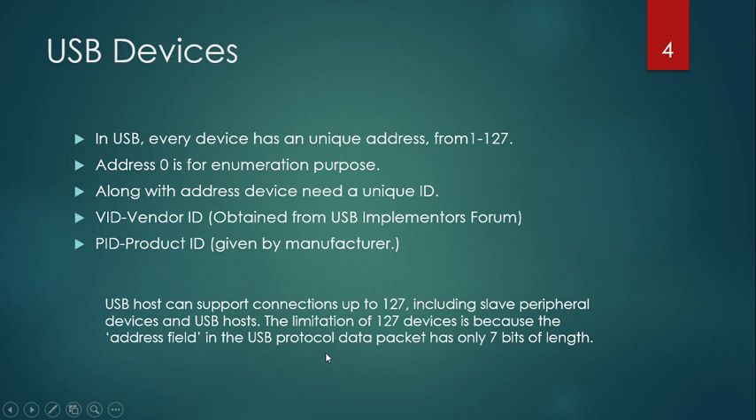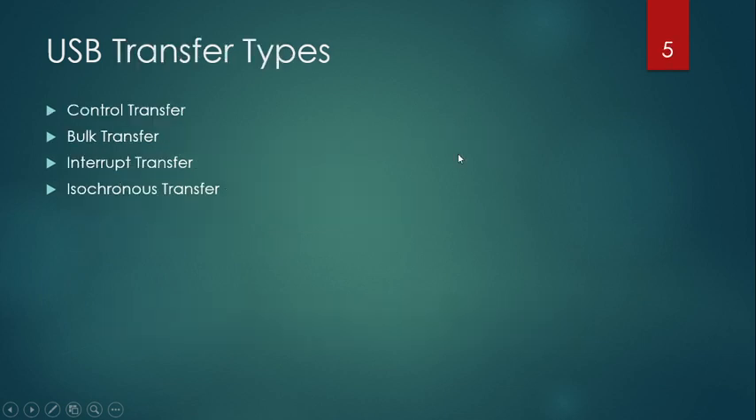So every device has up to a maximum of 127 addresses, because later you can observe that in the frame format, the address field is only 7 bits in length. So 7-bit length means the maximum possible address will be only 128. Since 0 is not used, 1 to 127 is used.